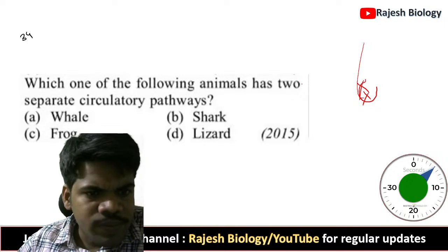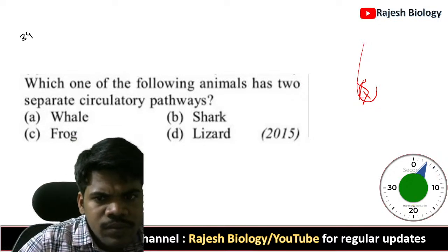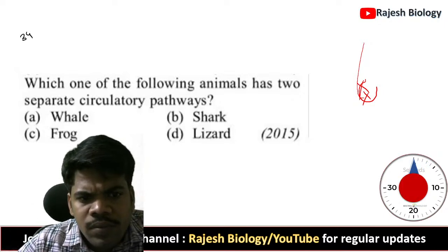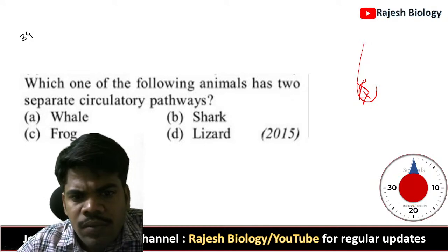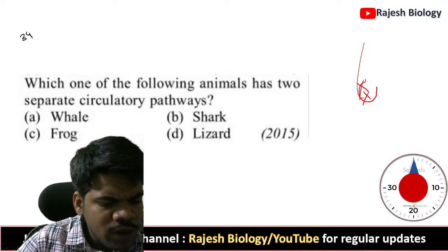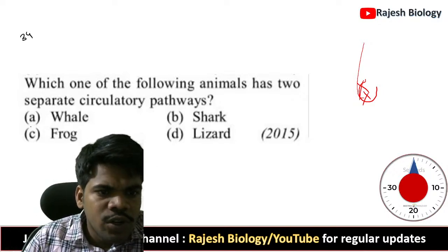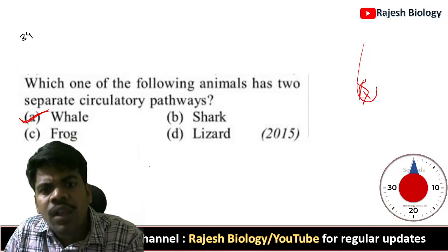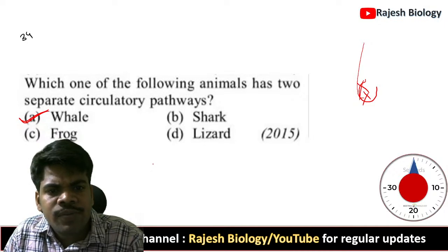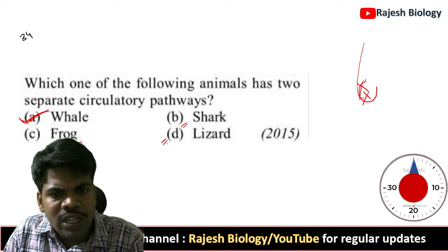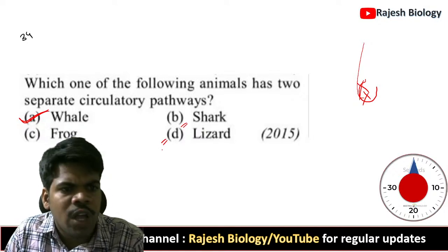34th question. Very important and easy question it is. Whale. Whale is a mammal, so it has the four chambered heart and double circulation. The remaining: shark has single circulation, frog has incomplete, and lizard is also incomplete. Very good, Krupa Samuel. Option A.